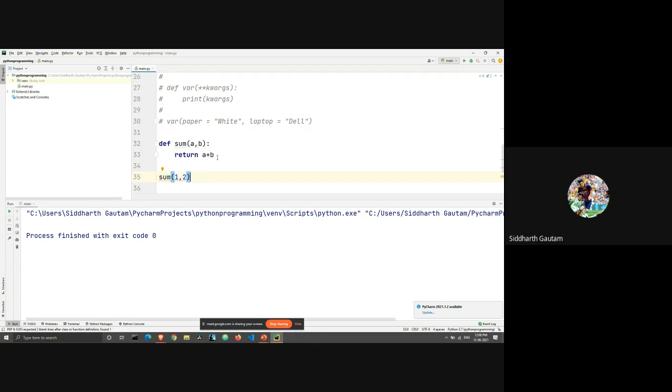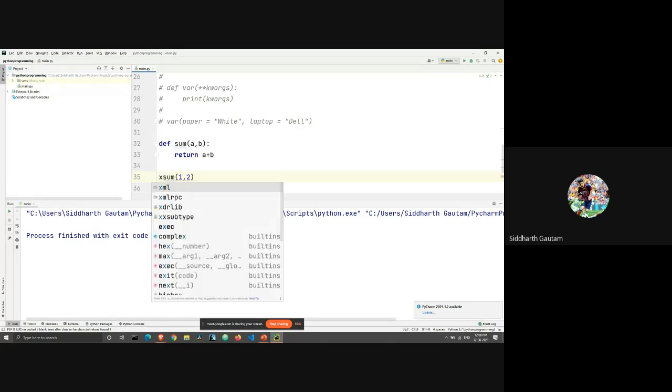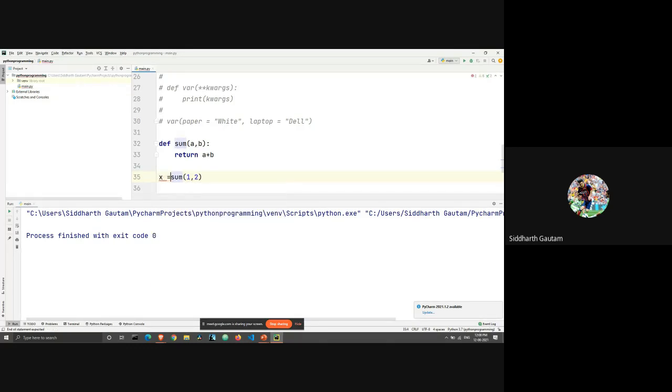And then the function is giving us the value of 3. And now it's up to us whatever we want to do with the value of 3. So for that, we first have to call the function inside a variable. I will just take the variable name x. x is equal to sum of 1 and 2, right?